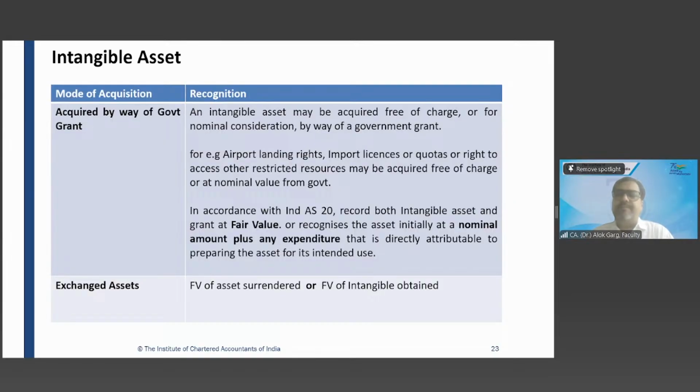Option number one, you can measure this intangible asset at fair value. So you will pass an accounting entry: intangible asset license account debit 5,000 crores. But what will you credit? You haven't paid anything. Government grant. To government grant liability.